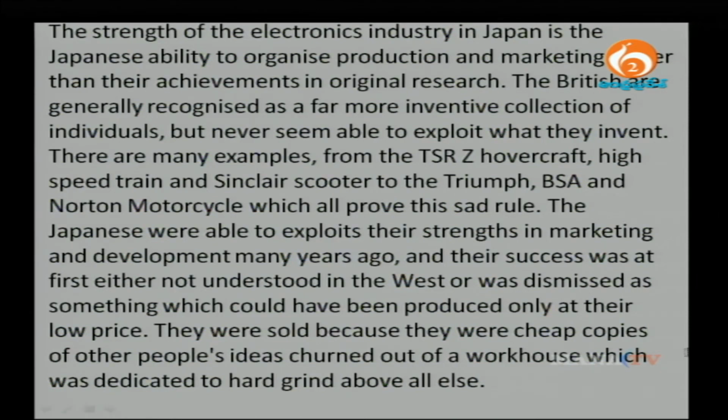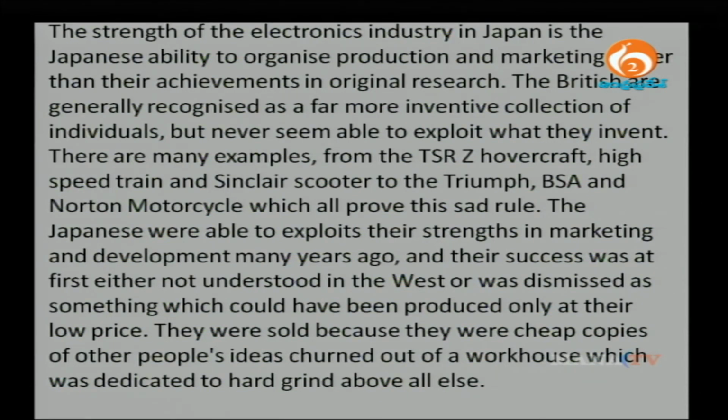The Japanese were able to exploit their strengths in marketing and development many years ago, and the success was at first either not understood in the West or was dismissed as something which could have been produced only at their low price.